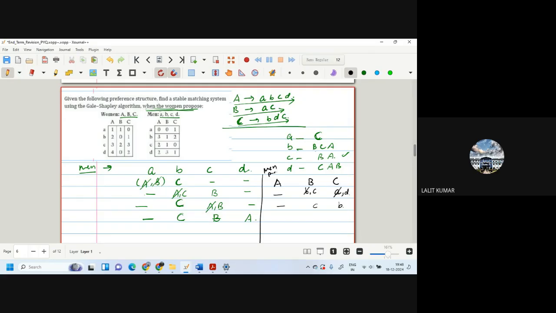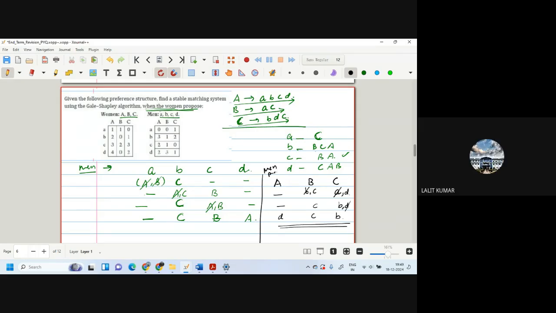Is that okay? Wait. B's first choice was D, right? Yes. Now for C, with B and D, she will decline D. Now D will go to A. And this is the solution.